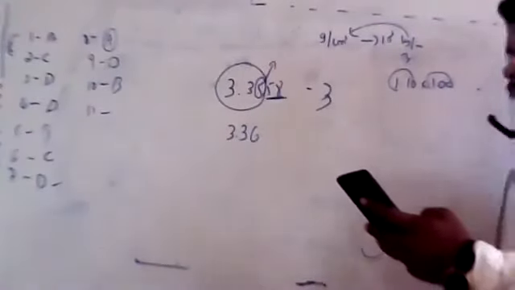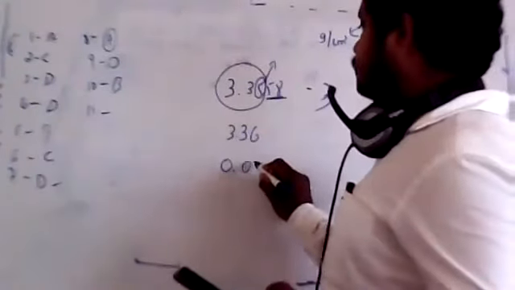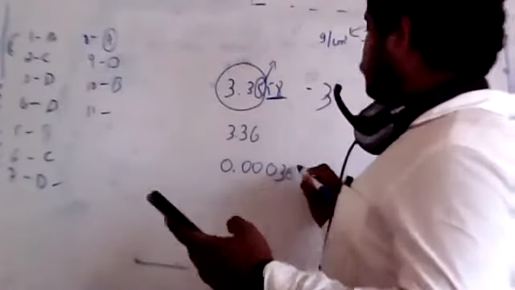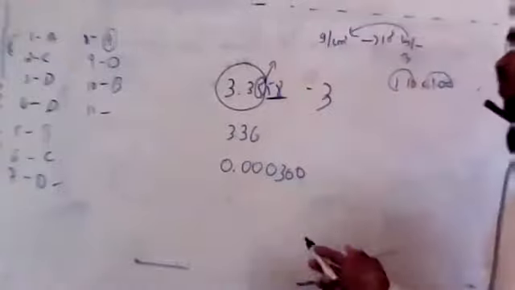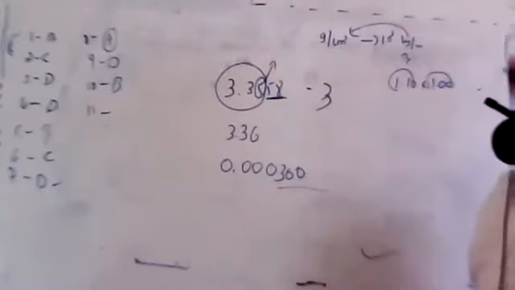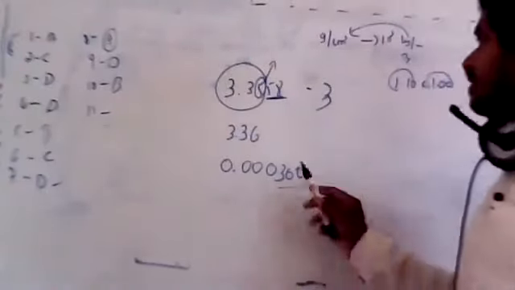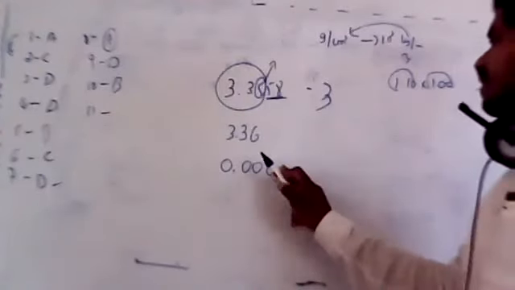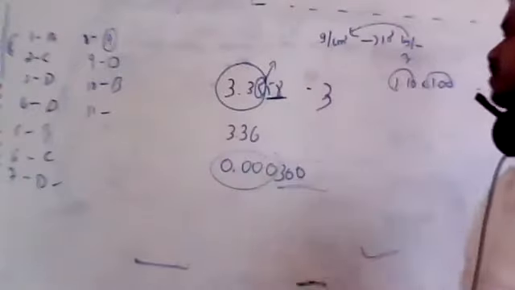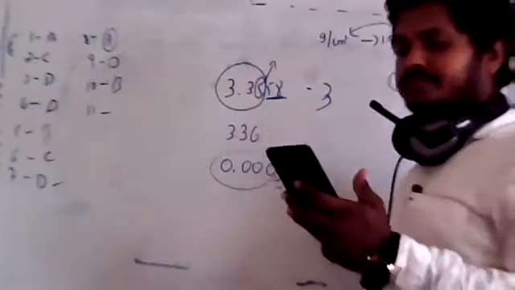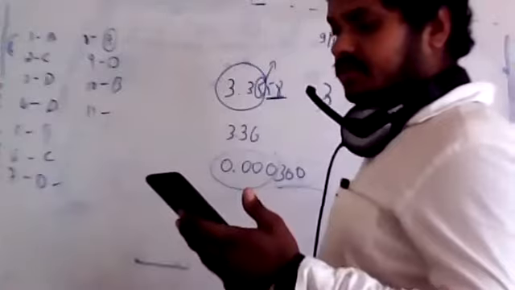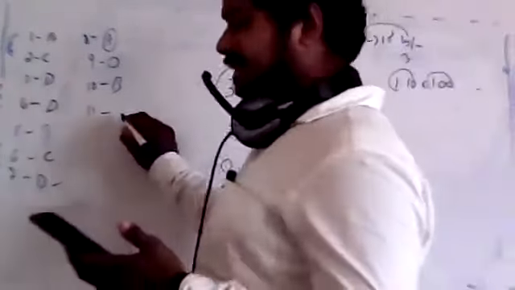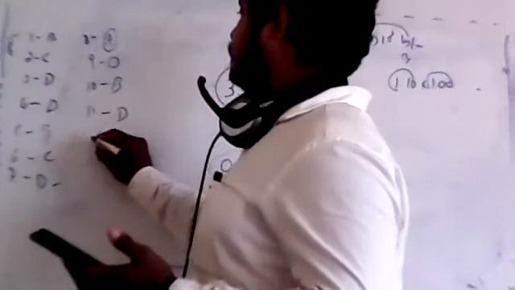Number of significant figures in 0.00, then 0, then 3, 0, 0. So there are many zeros, but only these zeros will be counted. Only these zeros will be counted when there is a decimal point. So these three are the significant figures, whereas these ones are never counted. So it contains three significant figures. This is given in option D. Okay, option D, that is 3. Yes, answer 3 is correct, option D.